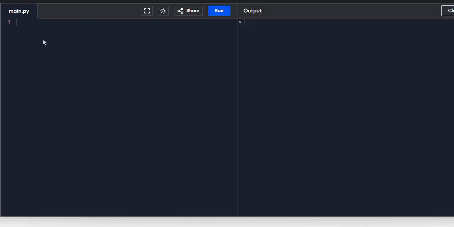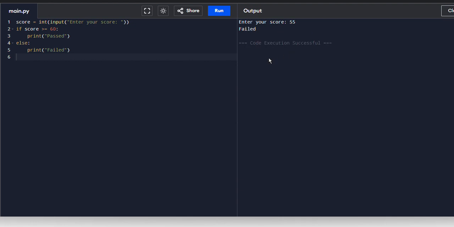Let's try to run the program. I copied the code. Now I'll paste it over here. I'm going to store the input, that is enter your score, into the score variable. Now I'm going to compare score is greater than or equal to 60, then print passed or else failed. Now try to run this program. Enter your score. For example, if I say 55 and press enter, failed. Why? Because the first condition is score greater than or equal to 60, then only passed. Otherwise, it will be failed.